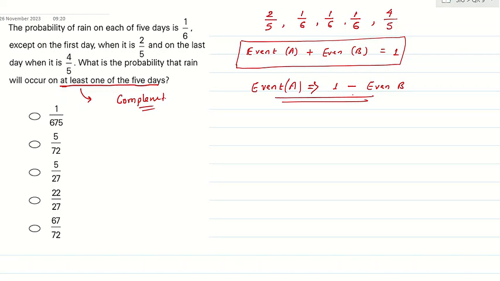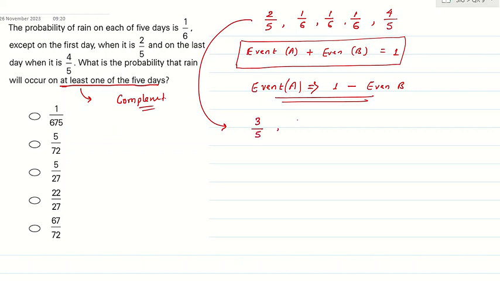The question gives 2 by 5, 1 by 6, 1 by 6, 1 by 6, 4 by 5, meaning the probability of rain on each day. So let's find the probability of no rain on all the days. No rain means what? 1 minus 2 by 5. How much will you get? 3 by 5.